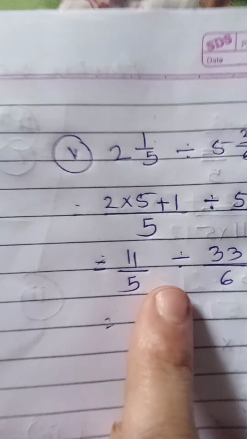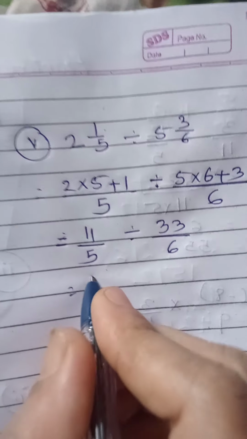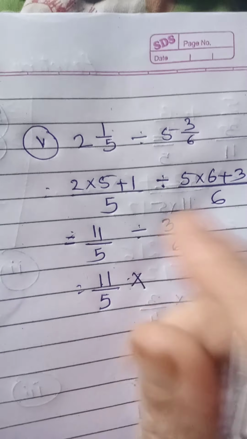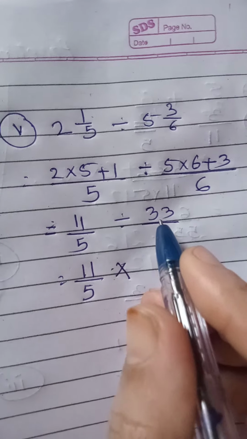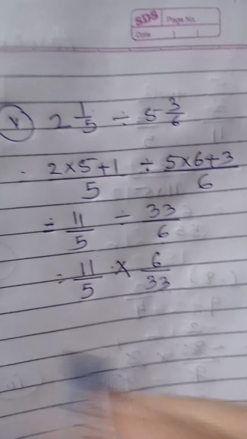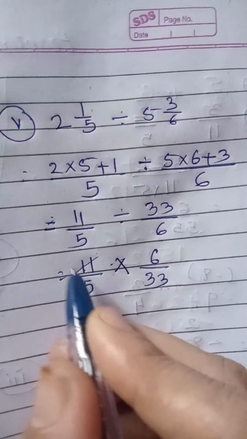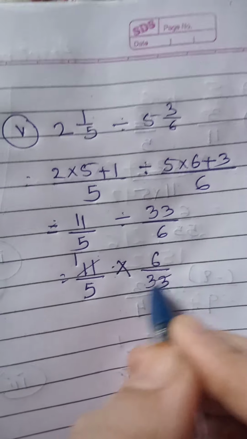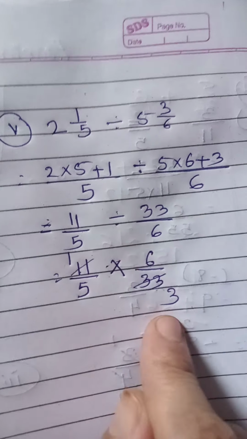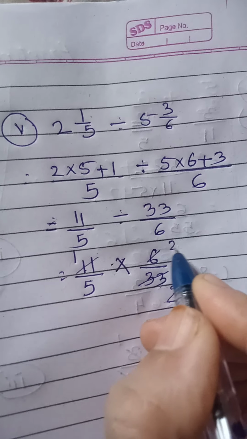Now we will do the division of these rational numbers. What did I tell you? First we will write this number, right? Then divide will be multiply. Then 33/6 will become 6/33, correct? Now see which number will be divided. Yes, 11: 11 ones are 11, 11 threes are 33, right? And again 6 and 3 will be divided. 3 ones are 3, 3 twos are 6.